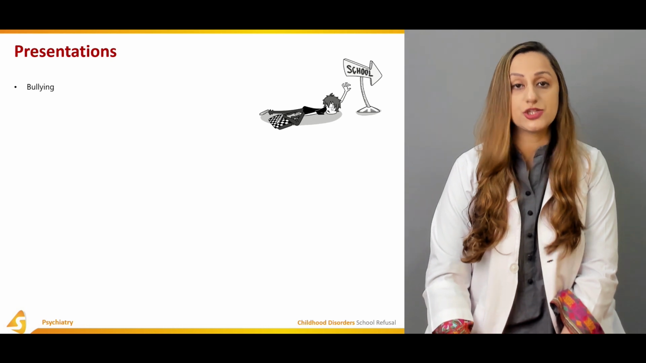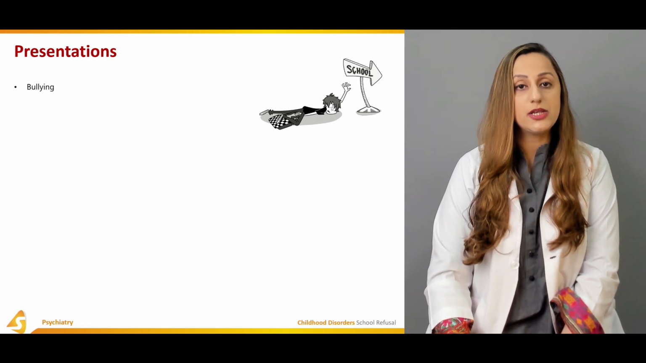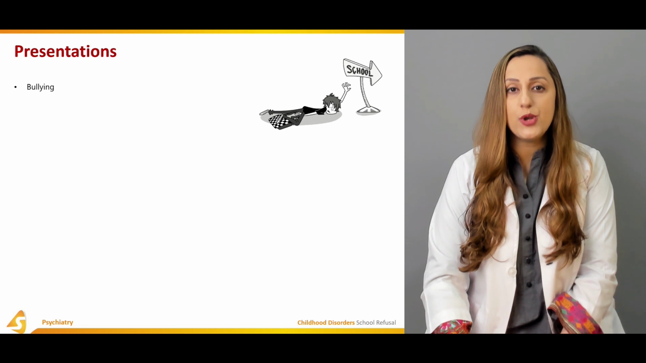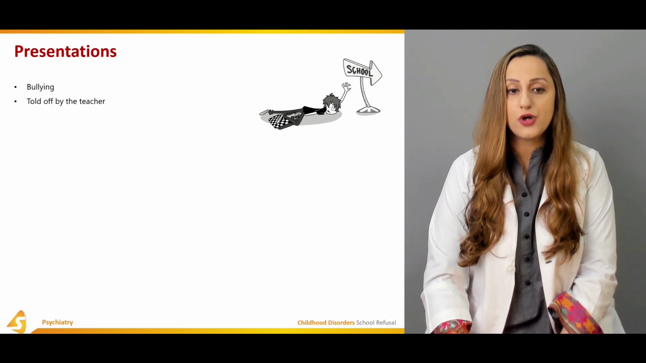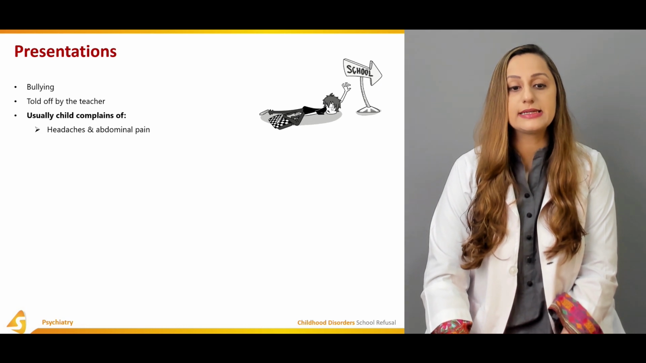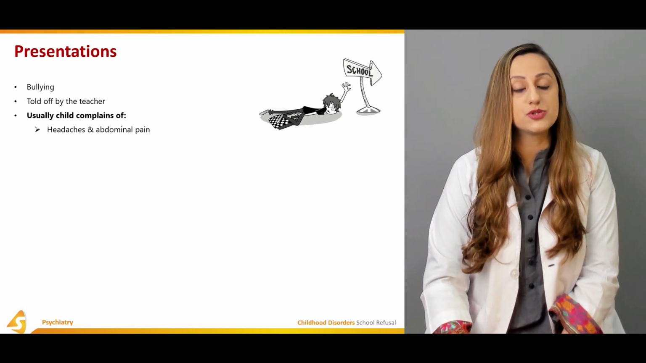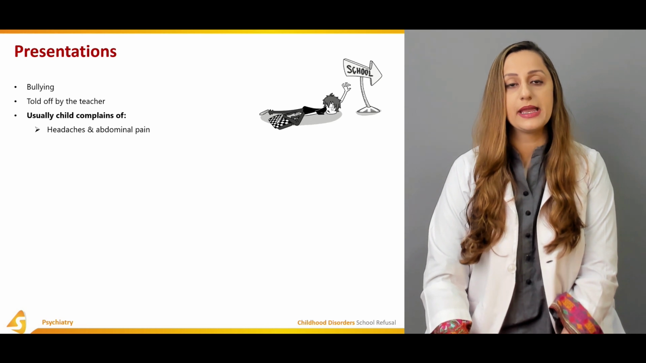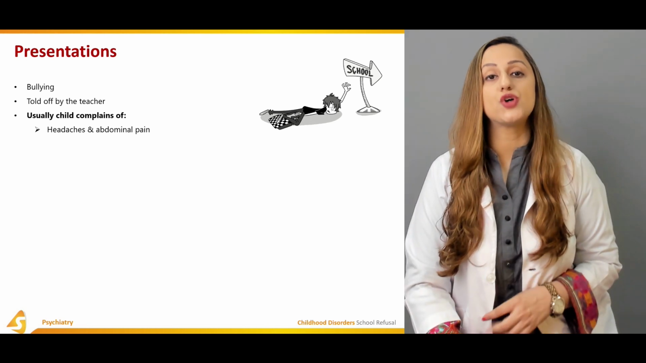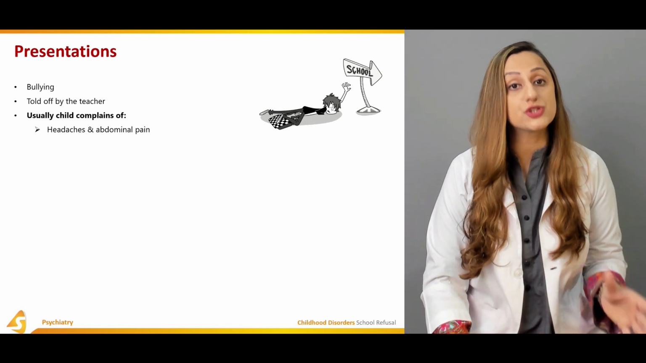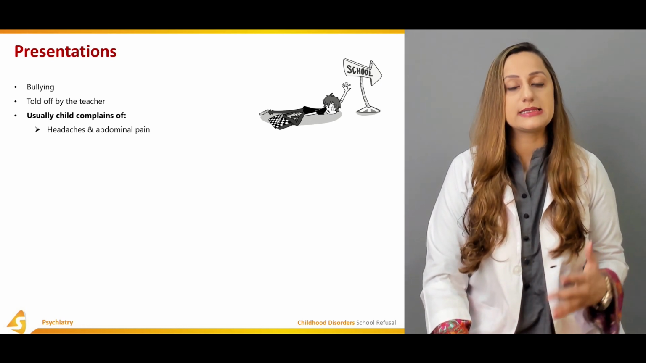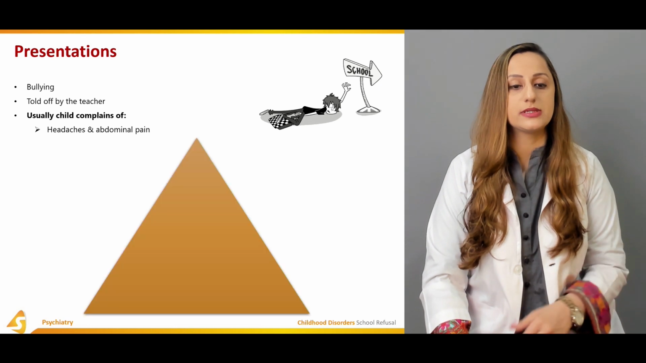Then we have the presentations. Usually the child would go into refusal due to a bullying environment that he or she is facing in school, or being told off by the teacher, and usually the child complains of headaches and abdominal pain. So this is the usual presentation. It is basically like Munchausen syndrome, in which the headaches and abdominal pains are not actually present, but the child claims to be experiencing them.